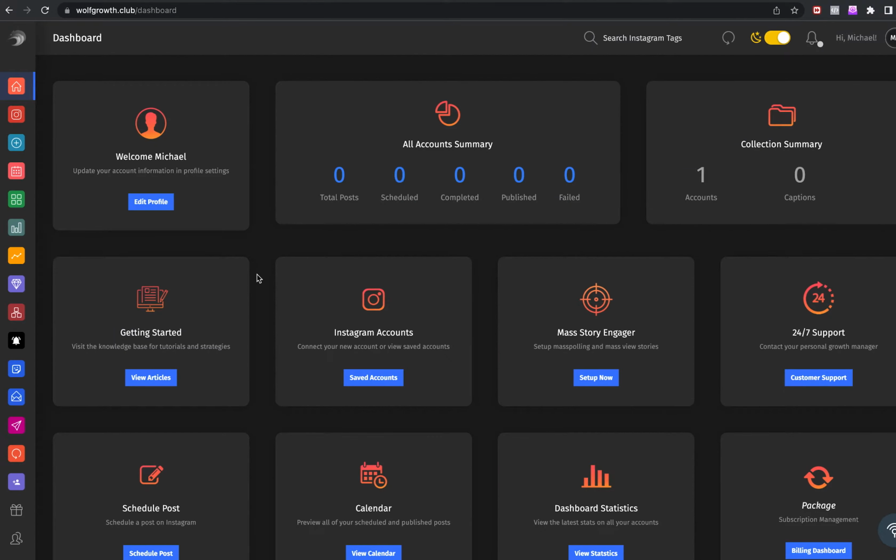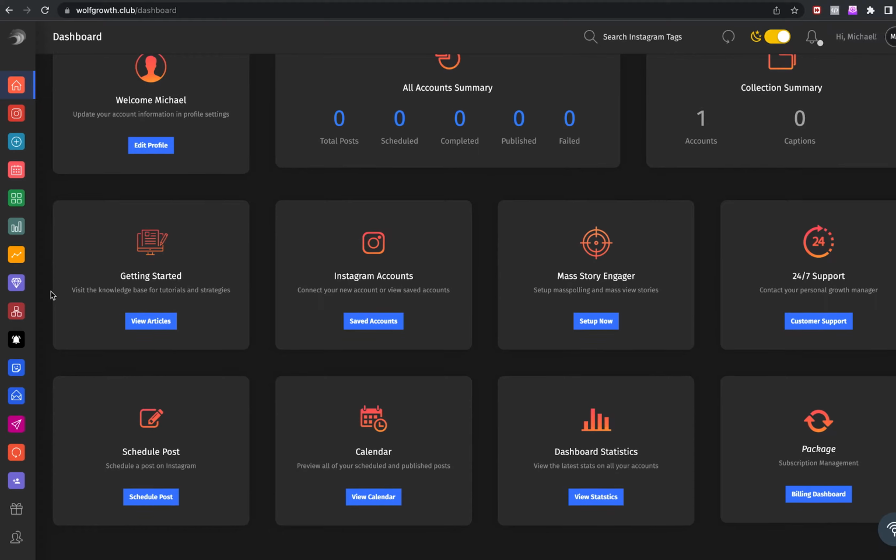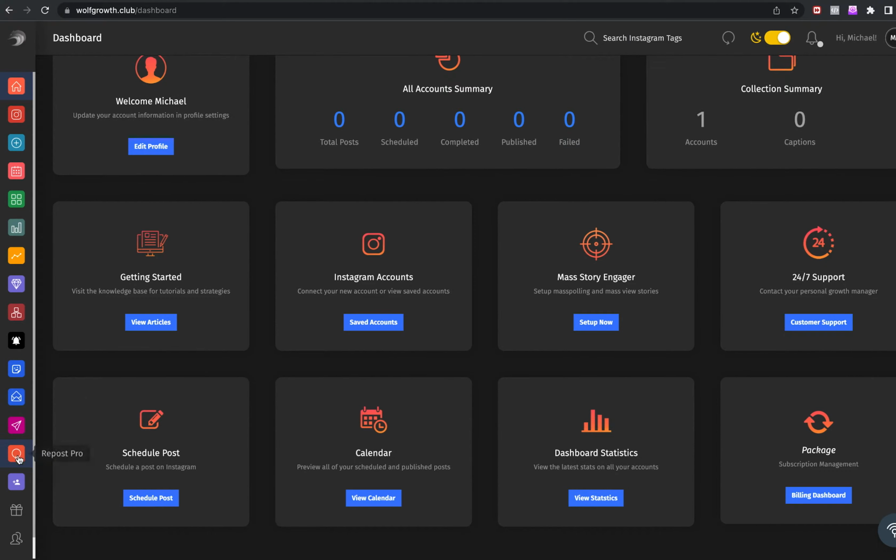I'm just making this quick little video right here to show you guys a brand new feature that we just recently introduced to WolfGrowth.com. It's called the Repost Pro feature, and the way you access it is simply you scroll down in your dashboard and you will see this little icon right here. It says Repost Pro.